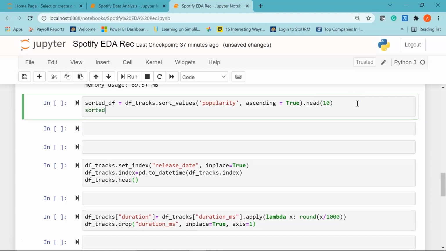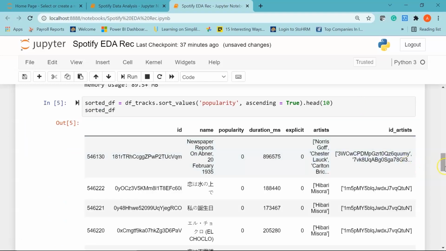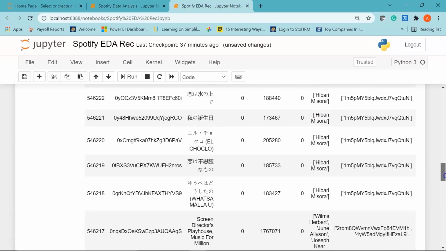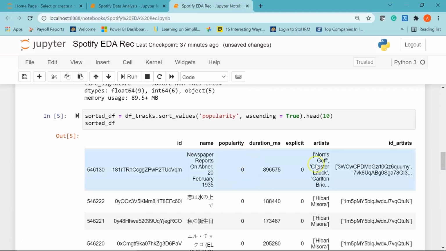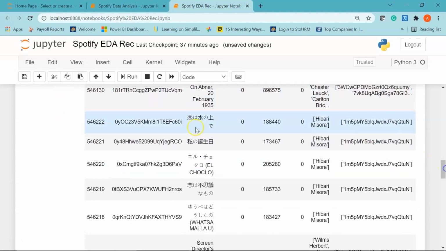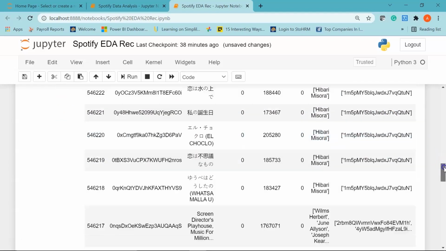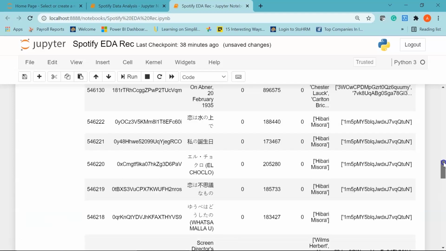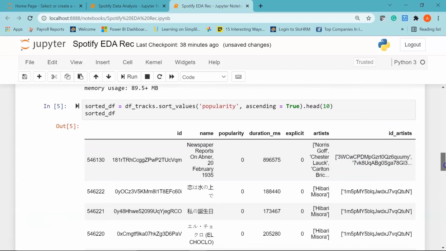Now let's go ahead and print sorted_df. If I run it, you can see we have the list of 10 least popular songs on Spotify. You can see that popularity is 0, and you can see the names of the songs. Some of them are songs which are not in English language, and you can see the artist names as well.